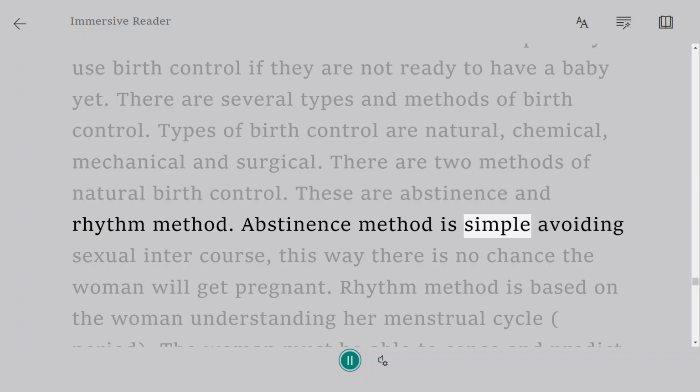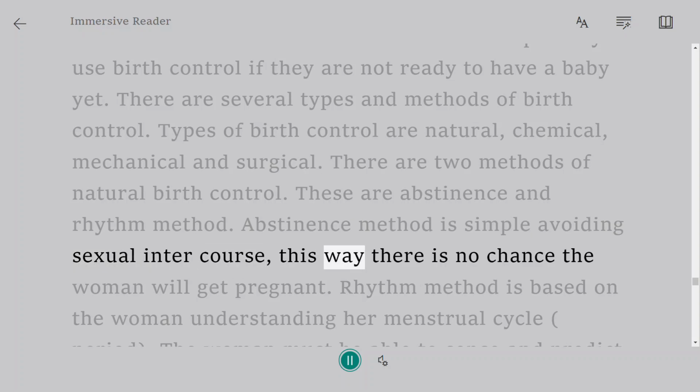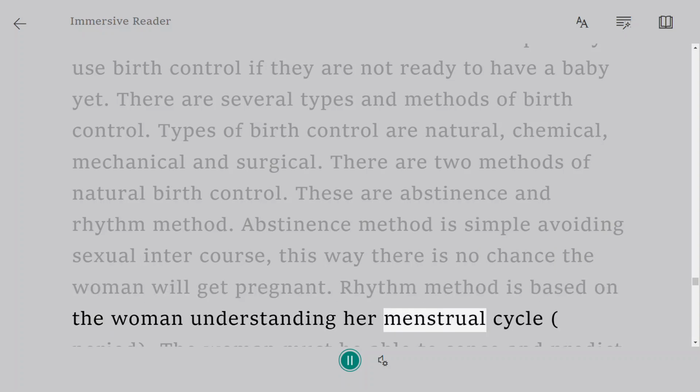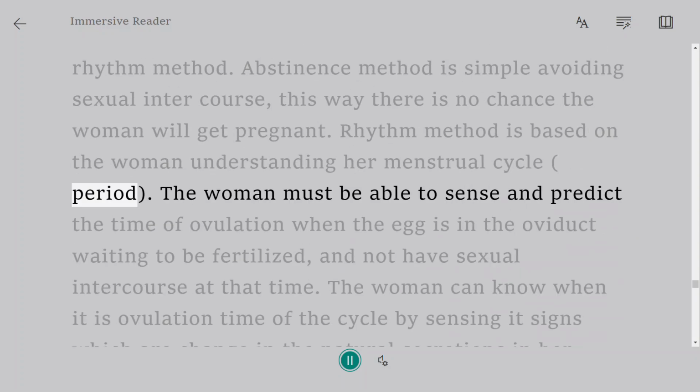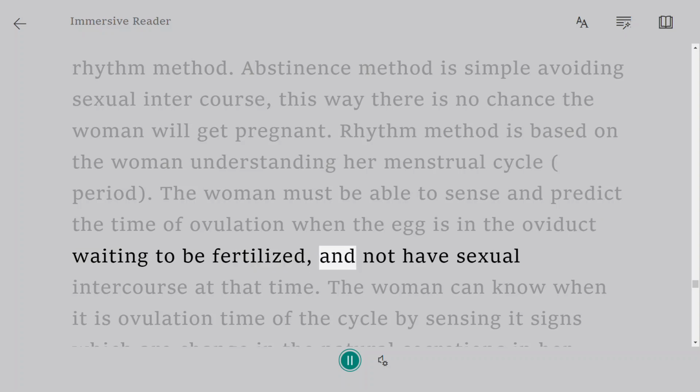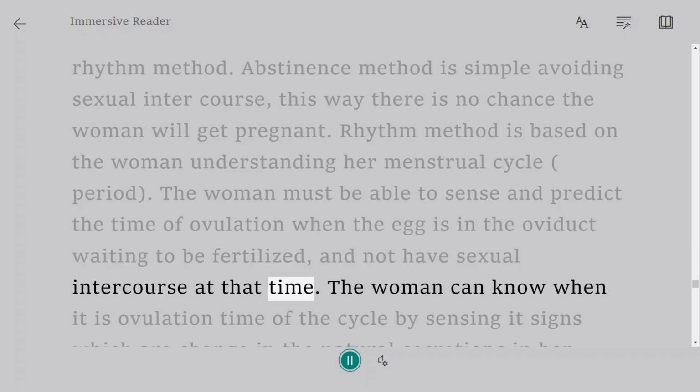Abstinence method is simple: avoiding sexual intercourse. This way there is no chance the woman will get pregnant. Rhythm method is based on the woman understanding her menstrual cycle, period. The woman must be able to sense and predict the time of ovulation when the egg is in the oviduct waiting to be fertilized, and not have sexual intercourse at that time.